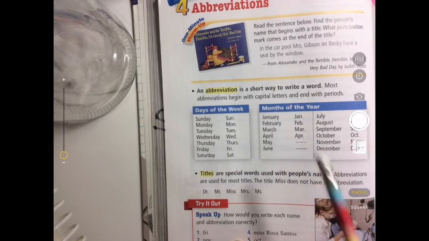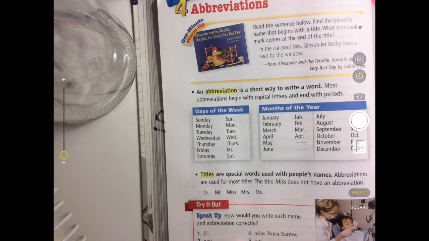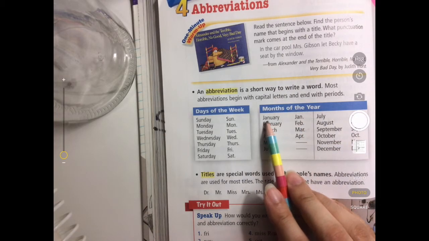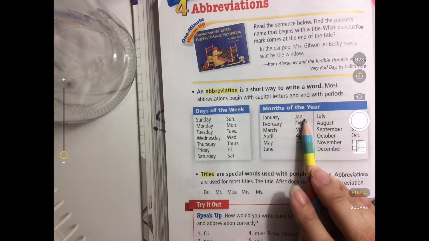So we have the months of the year, which some of them have abbreviations, but not all of them. So if they're a shorter named month already, meaning 3 letters or around 3 letters, then they're not going to have abbreviations, okay? So let's look. January is a long one. It abbreviates to Jan., period.